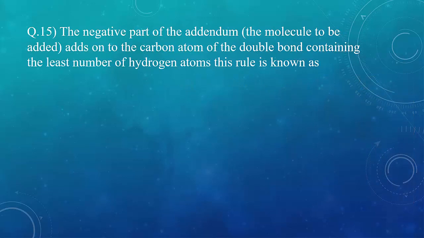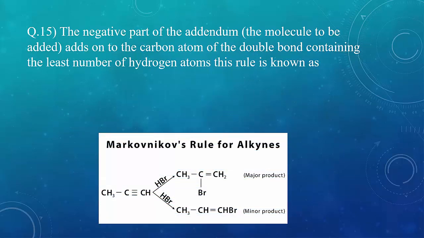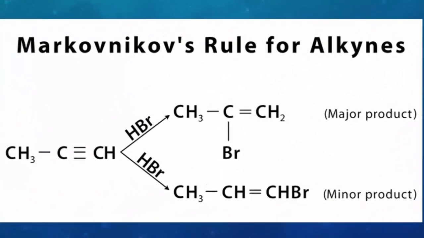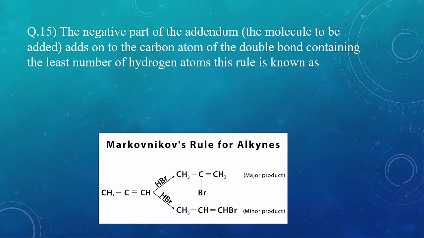Question 15. The negative part of the addendum, the molecule to be added, adds on to the carbon atom of the double bond containing the least number of hydrogen atoms. This rule, as you all know, we have done last year in 11th standard in the addition reaction of alkene. When unsymmetrical alkene gets added to unsymmetrical reagent, we follow this rule. The name of the rule is Markovnikov's rule. Yes, the correct option is B.